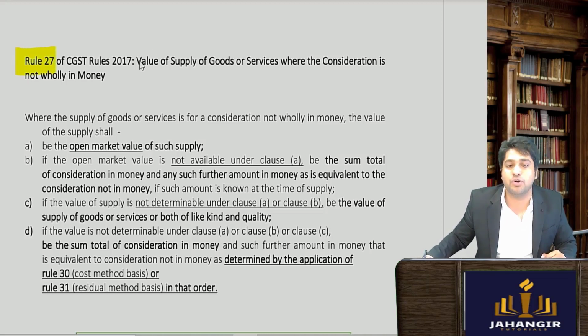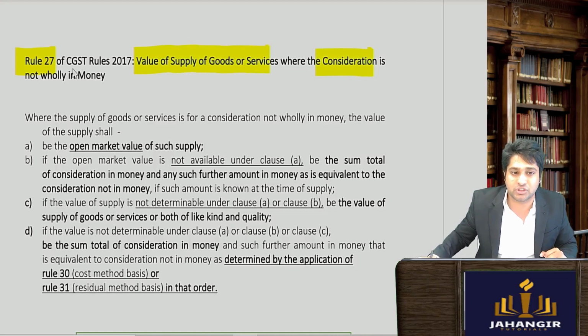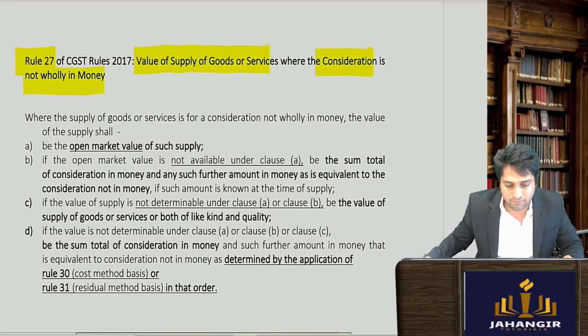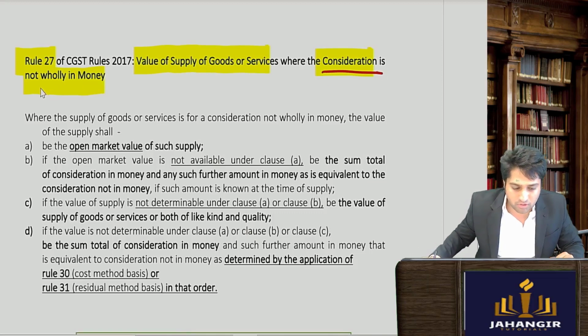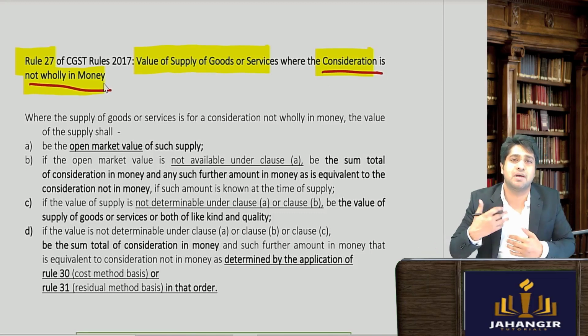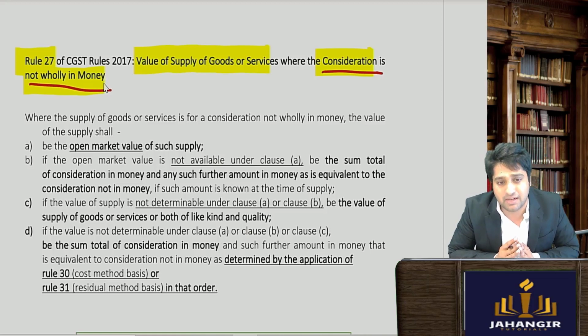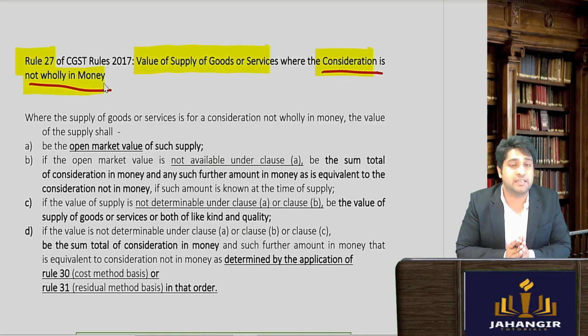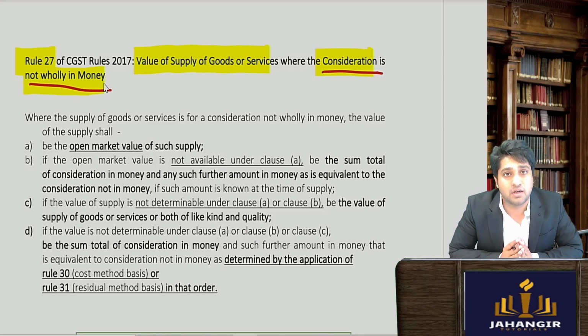It gives you the situation here: value of supply of goods or services where consideration is not wholly money. So here the money is not the only consideration, you have given some other kind of benefit as well. That time we will have to see what is the manner in which you will compute the value.